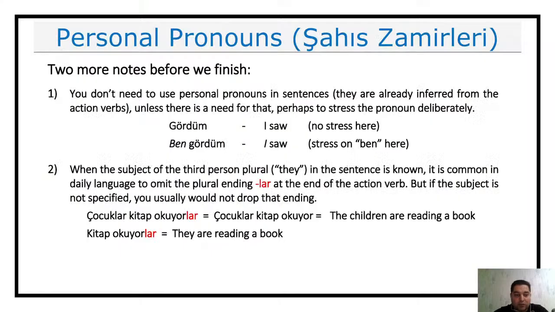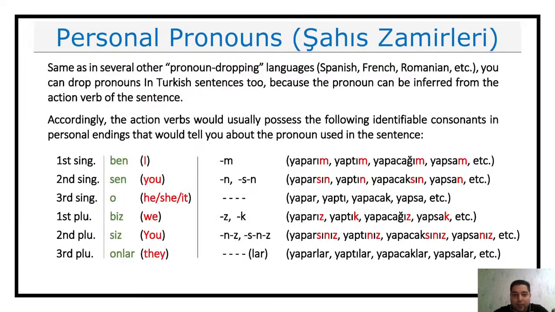Let me go back to show you those endings. Where was it? Here, this one, right? So these endings, don't forget these endings. They are helpful for you to understand who you are talking about as a pronoun. There is a question here by Norm. Hocam, what is the difference between anlamam and anlamadım?